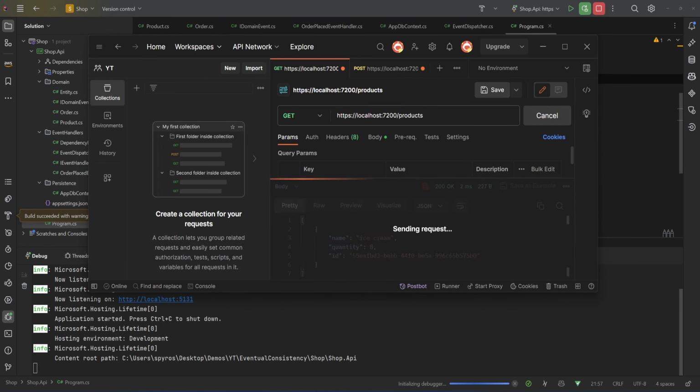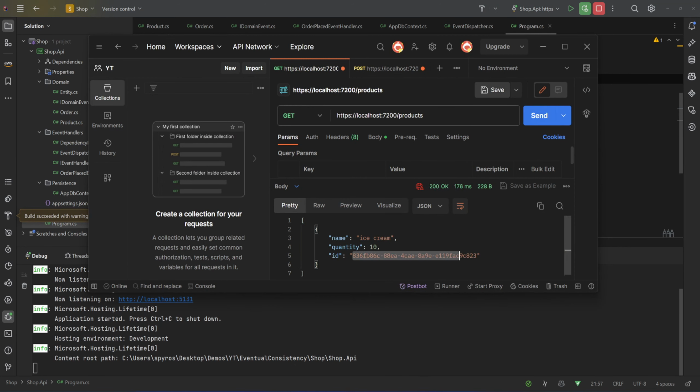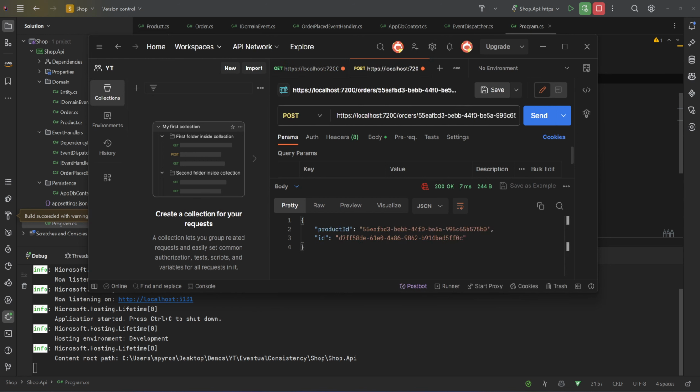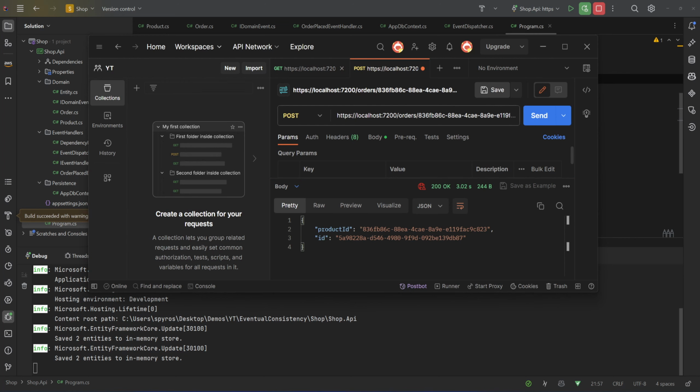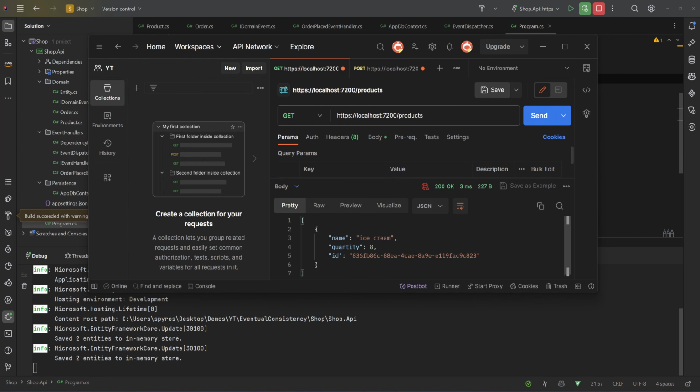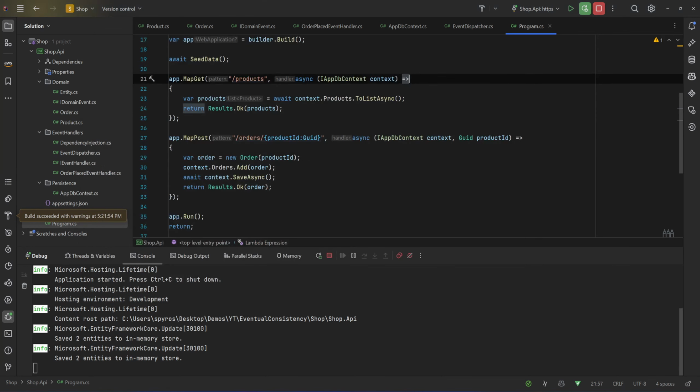Let's get the products. So we have again an ice cream. Let's copy the ID. Let's paste it in here, and I'll hit send. We wait for 3 seconds, and we get back our response. So we did it 2 times. Now our quantity is 8.